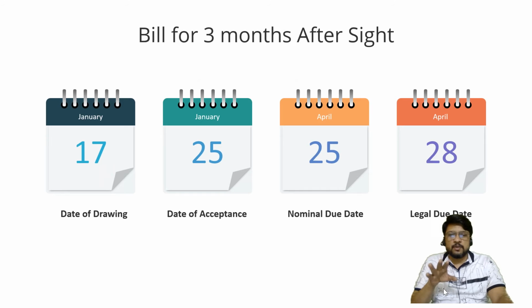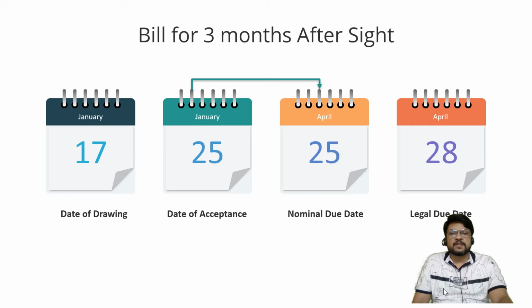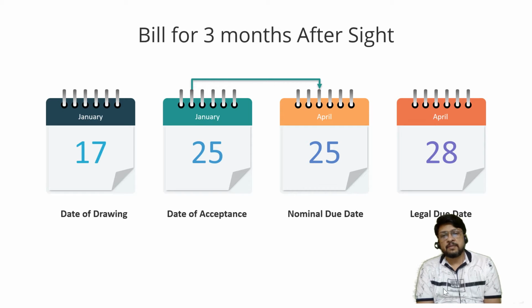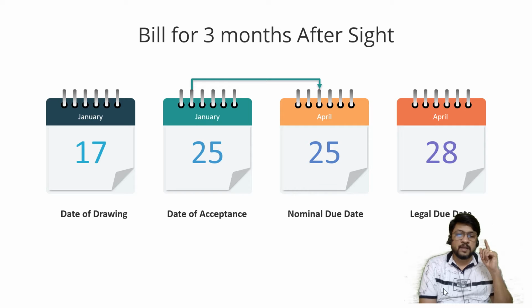And in the same situation, if I am now changing the nature of the bill, instead of after date, I am calling it an after sight bill, then you can understand that the first arrow mark will not be from the date of drawing, but it will be from the date of acceptance. You should not consider the 17th of January now because the bill is an after sight bill. Since it is after sight, in the previous lecture also we have discussed all these things in detail. So we will have to start from what? We will have to start from the date of acceptance, not the date of drawing.